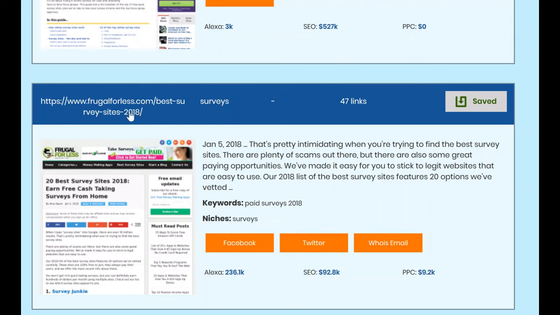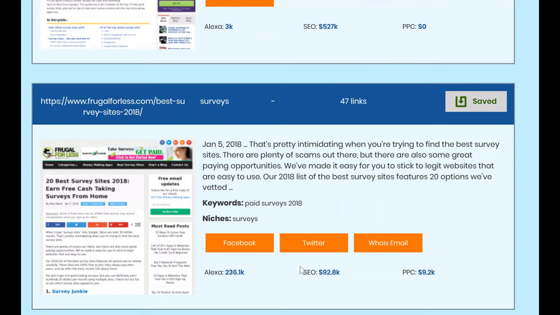So you can see in terms of opportunities for this one, it has a Facebook fan page on the site, it has a Twitter page, and we also have the Who Is email. And if we click on this, it will actually give us that email. In this case, this is a Who Is Guard protected one, but we can still email through and reach out to the site.